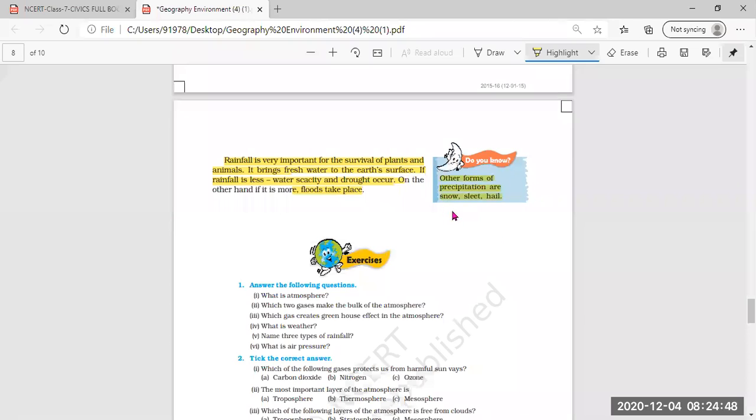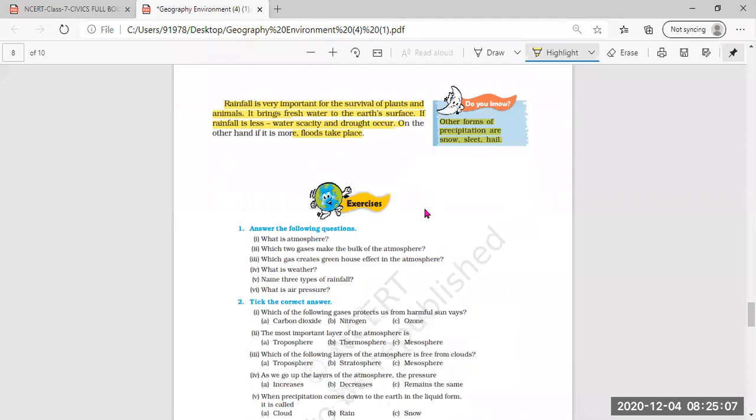Then other forms of precipitation are snow, sleet, and hail. One form of precipitation is rainfall, and in other forms, we can feel that the weather is wet and humid, like snow. Snow forms, sleet forms, and hail. Hail means hailstorms, ओले वगैरह गिरने लगते हैं. So this is where we end the lesson here.